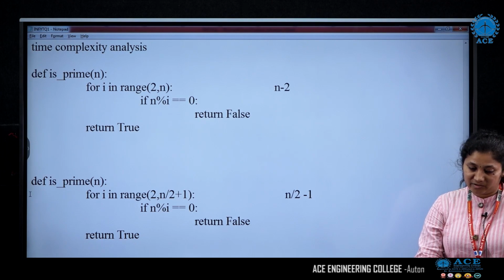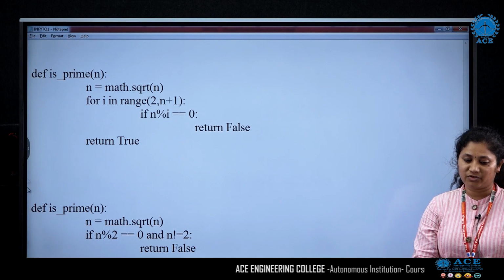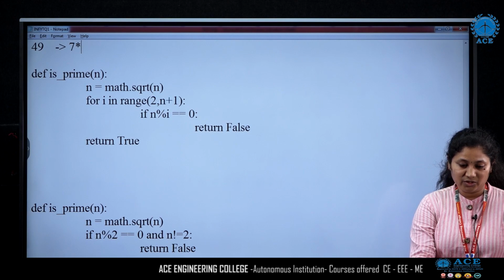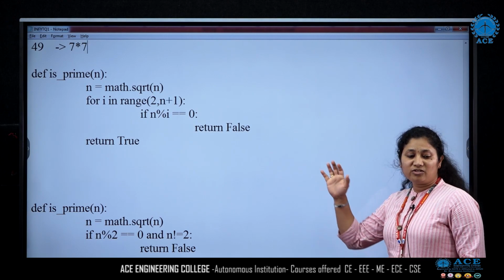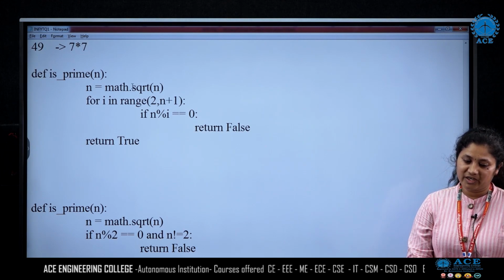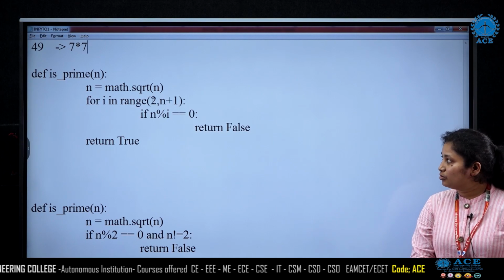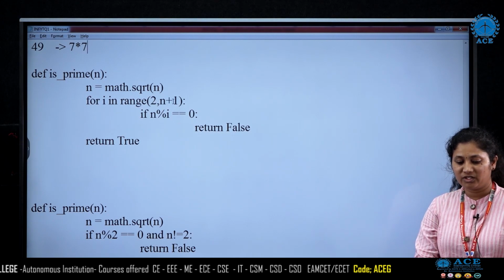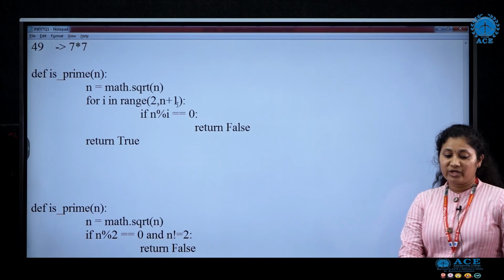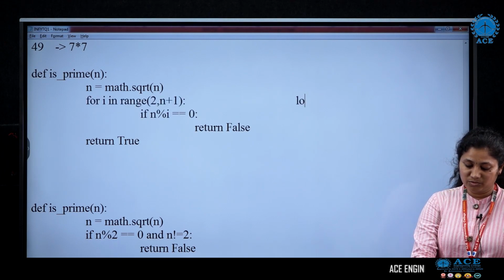Now again, for example, if I take the number as 49, it is 7 into 7. So I need not run the loop again till half of it. So what we have done here is we have taken the square root of that number and we are running from 2 to only the square root of the given number, and we are checking whether it is a prime number or not. So again the order is reduced, to almost log n.